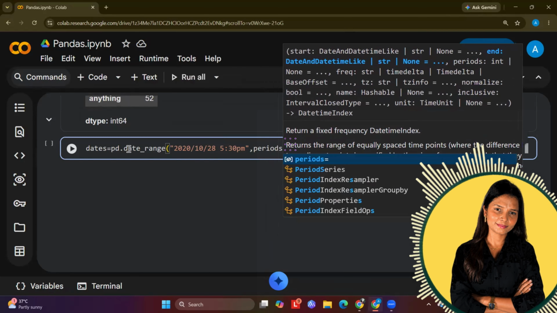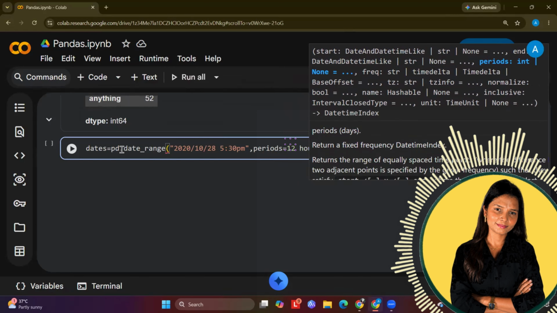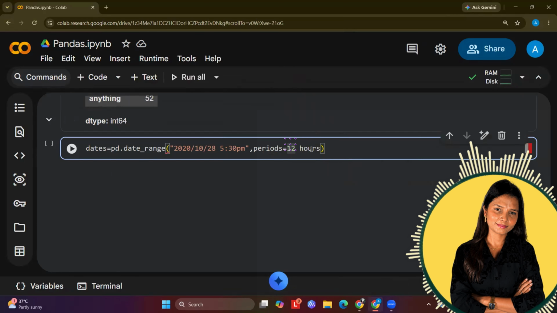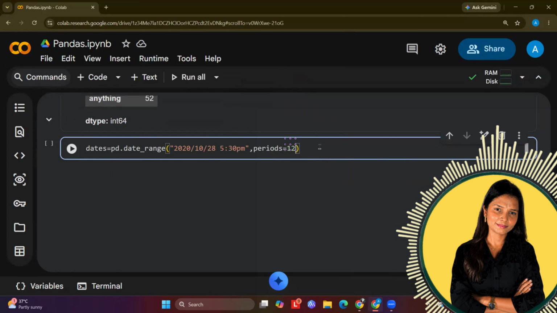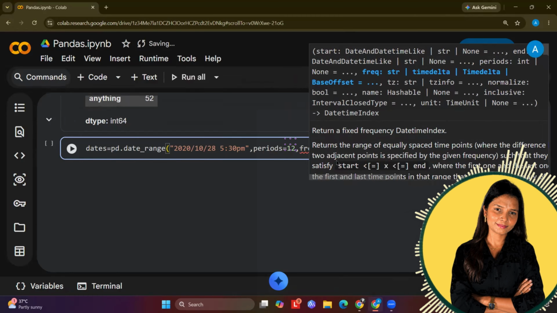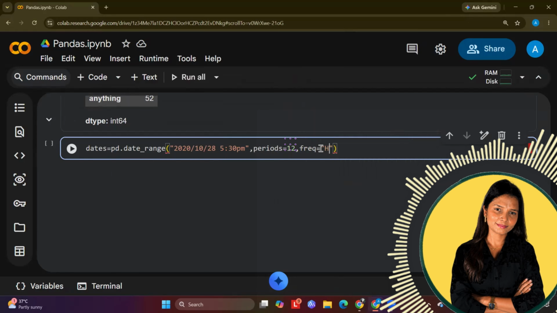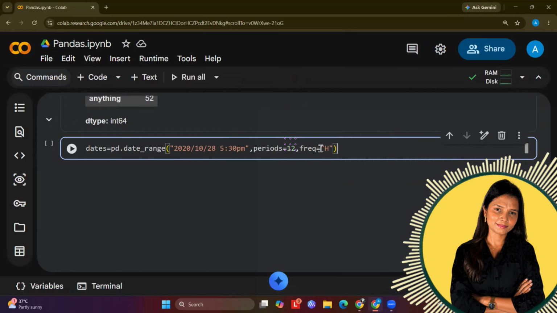What should be the period? Period is equal to, let's say, 12. Within 12 hours, I want continuous data. I do not have to mention hours, but 12 is the value. And then what is the frequency that you are looking for? I'm looking for hours, which means H. Got it?